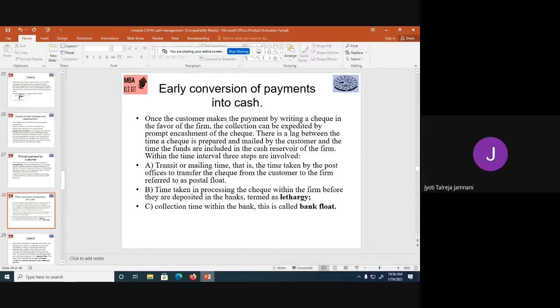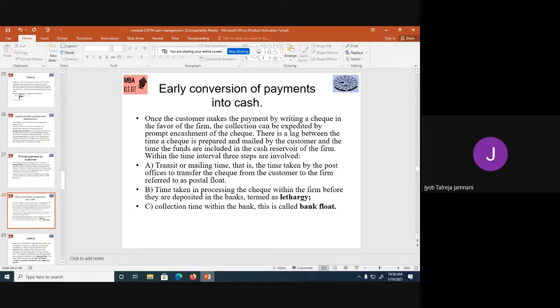Once the processing is done and it is deposited into the bank, it will also take 2 to 3 days to clear the check. Say the check is of another bank; it will take time to clear. Clearing days are 2 or 3 days. So the collection time within banks is called bank float. So from the time we get the check from the customer till it is deposited into our account, there are three kinds of floats or delays that happen. The very first is the postal float, the delay because of the post office's time taken to transfer the check. Then lethargy, the delay because the accountant took time in processing the check and depositing it into the bank.